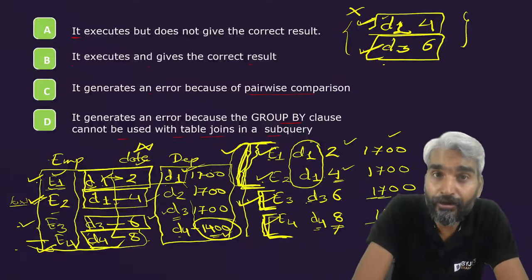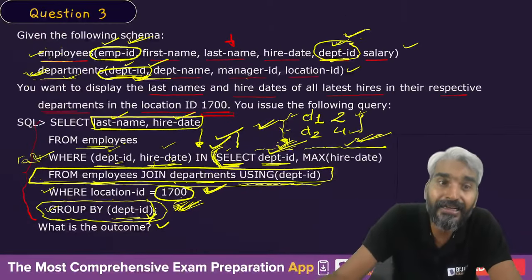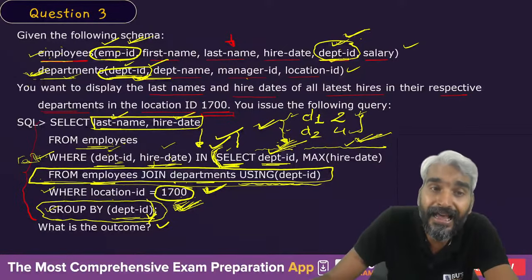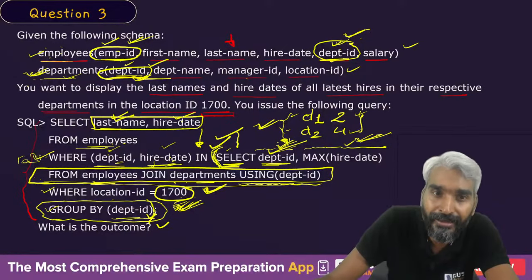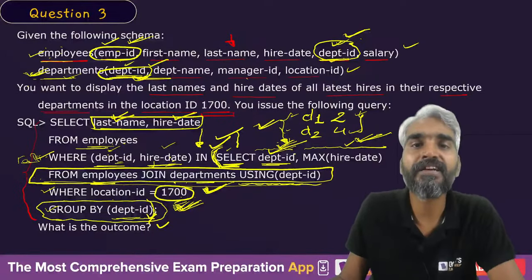Can you see that this query is working fine and producing the last name and hire date of the employees from the departments which are at location 1700?